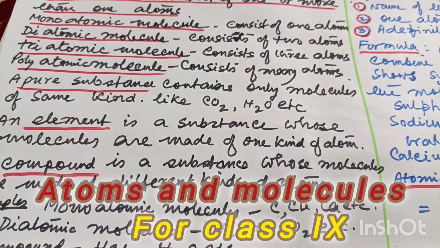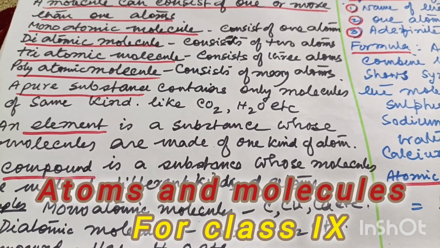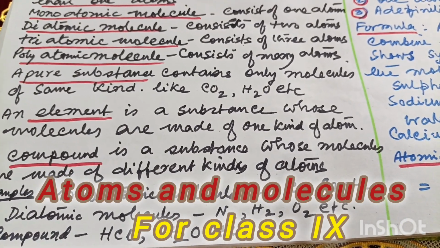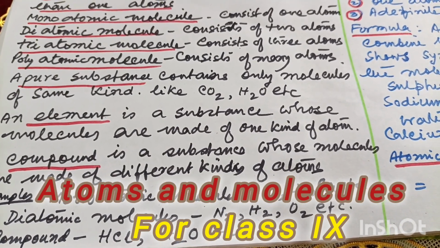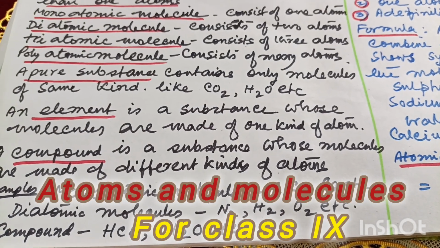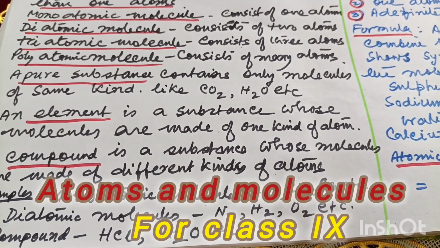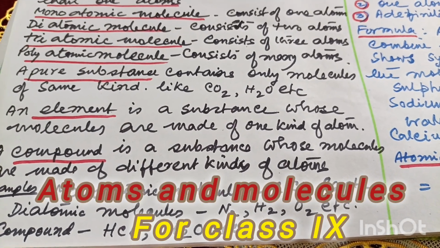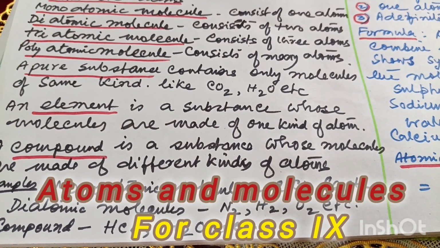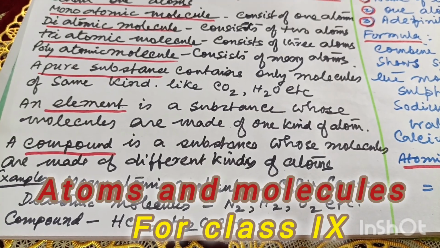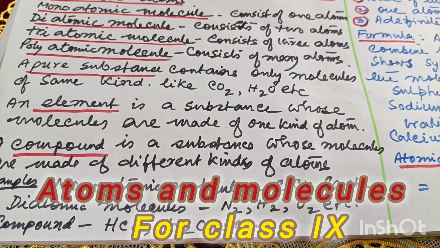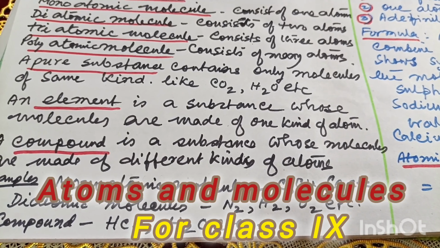And element means a substance where molecules are made of only one kind of atom. Suppose in the above you see CO2 or H2O. Carbon dioxide contains carbon and oxygen atoms. H2O means water contains hydrogen and oxygen atoms. So there are different types of atoms. But an element should have only one type of atoms. That means suppose only nitrogen, only hydrogen, only oxygen, only carbon.